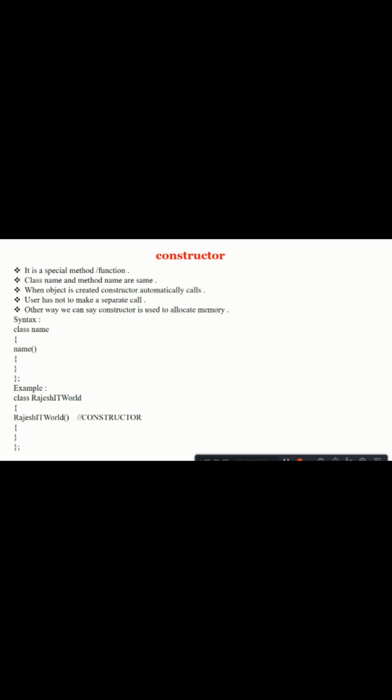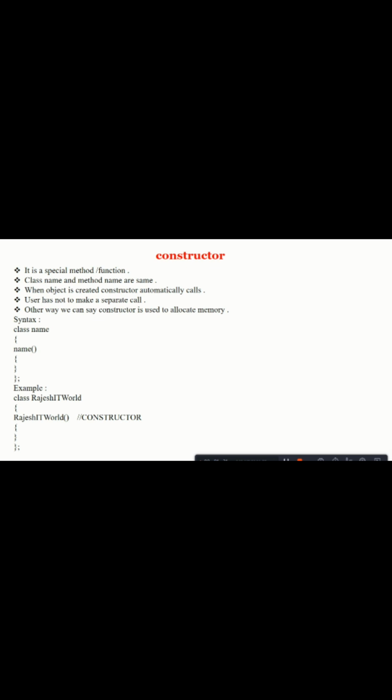As we know that constructor is a special method or a function. The class name and the constructor name or method name always be same. When we create the object, it will call automatically. We don't have to make a separate call.